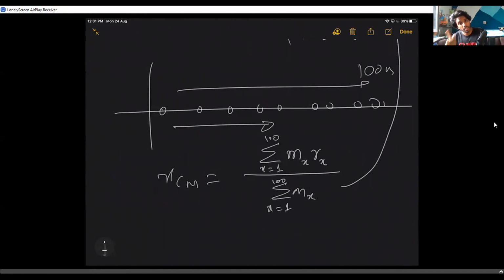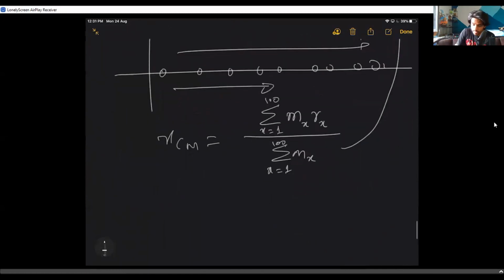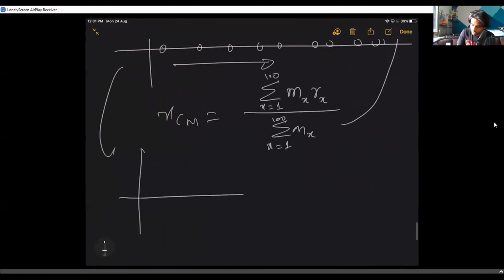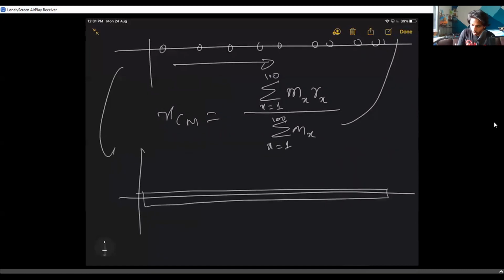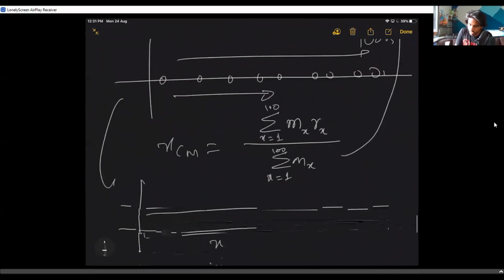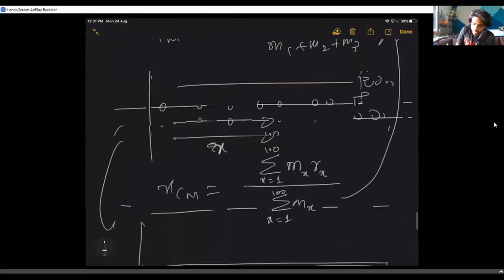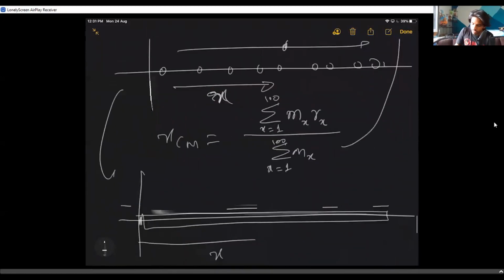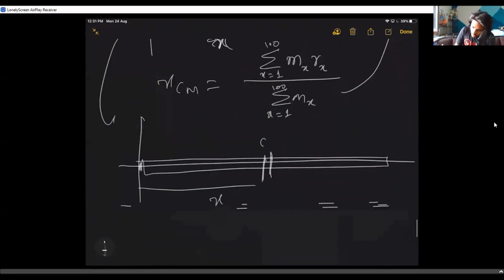It's literally the same thing, except you're not counting the masses. Here the masses are countable. There are 100 masses. There, the masses are infinite in number. If I have a rod, how many masses are there? At a distance x, you have a mass dm. How many masses are there like this in this specific rod? There are infinite number of masses.